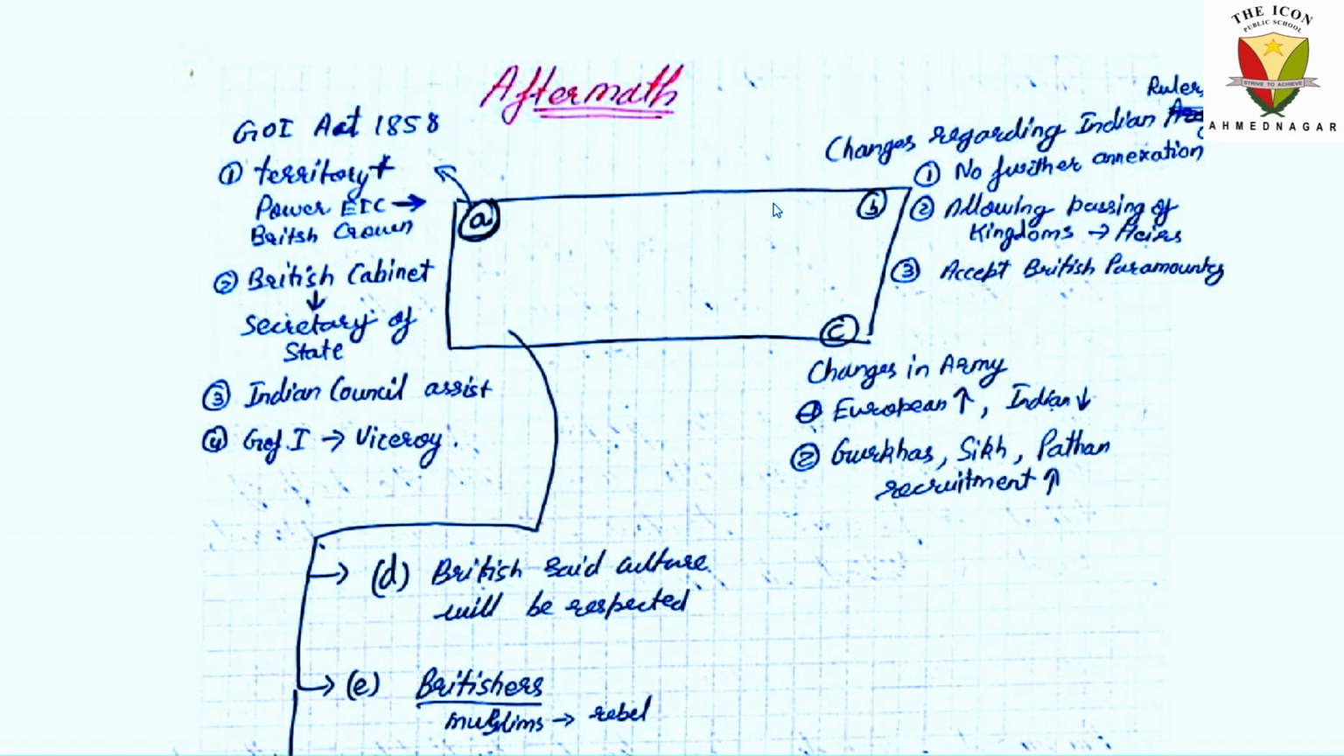British Cabinet was set up. Secretary of State, right? And London. It was based in London. And the Indian Council was assisting the Secretary of State. The Governor of India was converted into Viceroy.